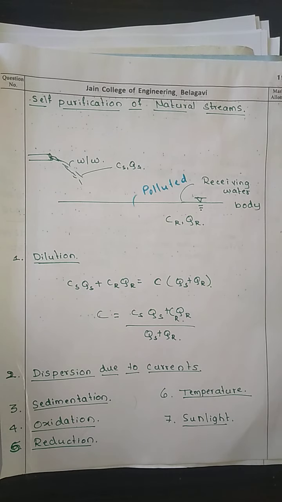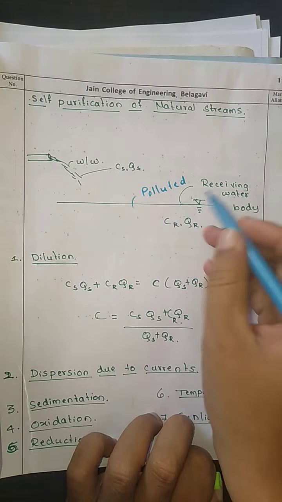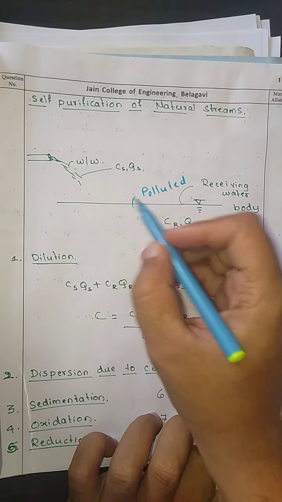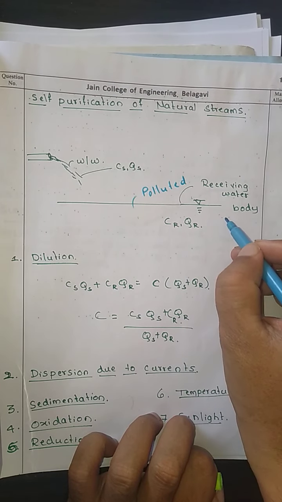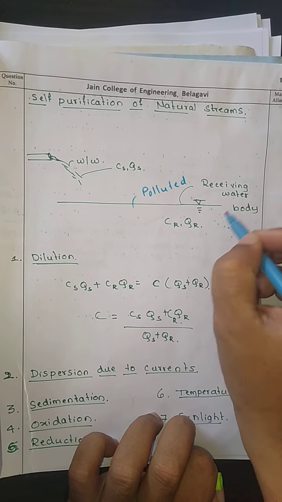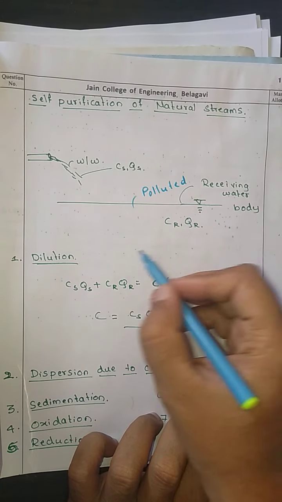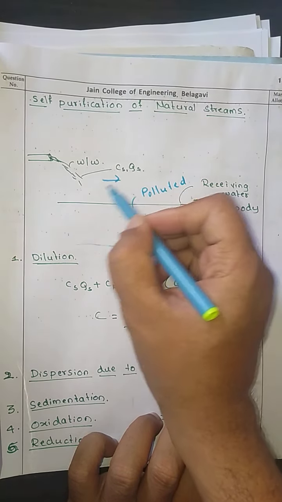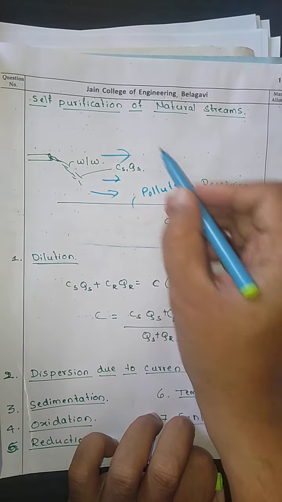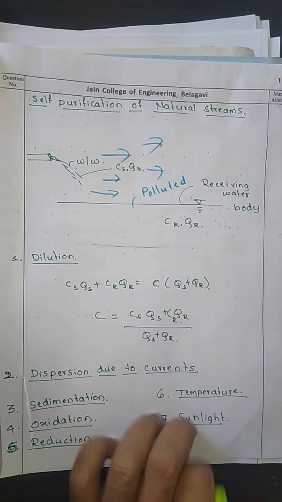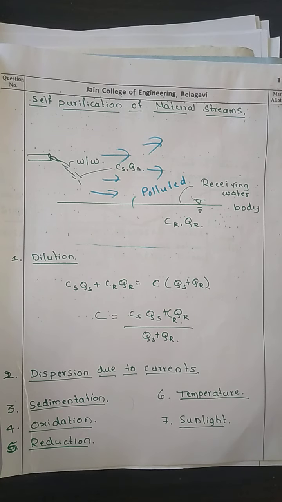Now I'll explain the main factors. The DO content of this receiving water body is very important, and the wind velocity, the flow, is also important for the self purification process.